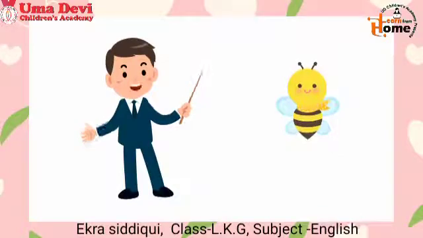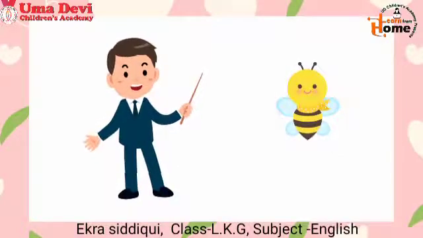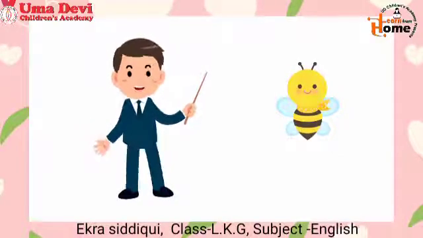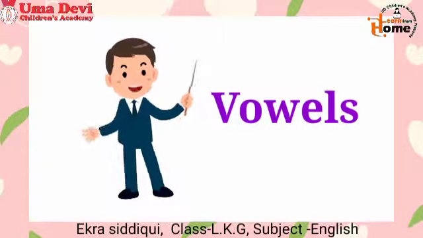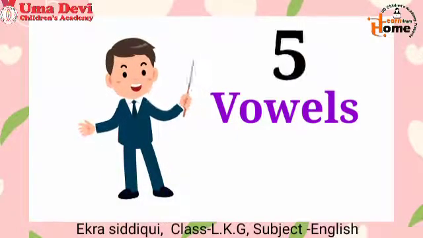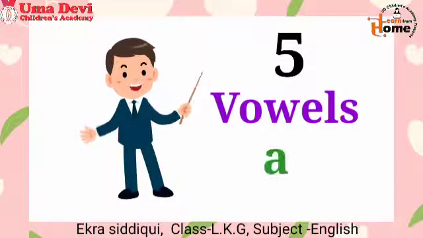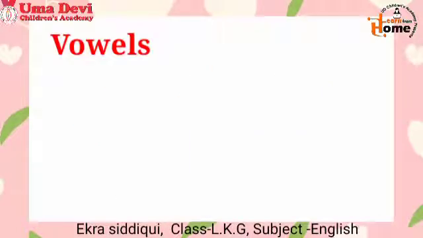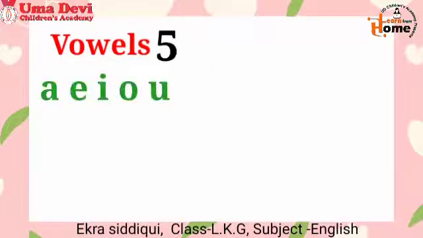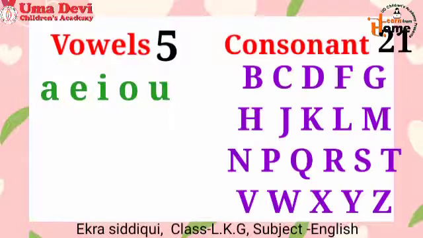So kids, have you enjoyed the song? Yes. Now tell me what was there in the song? Yes, there were vowels. So now tell me how many vowels are there in the English alphabet? Yes, there are 5 vowels. The vowels are A, E, I, O, U. Kids, vowels are 5 and consonants are 21. I hope kids you have learned the concept of vowels and consonants.